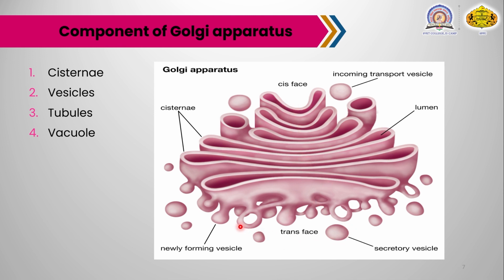See here, these are the vesicles, newly forming vesicles, as well as secretory vesicles. The vesicles are small sac structures attached to the tips of the tubules at various levels and in the form of various networks. So these vesicles mainly form at the tips of the tubules and form various networks in the Golgi apparatus.